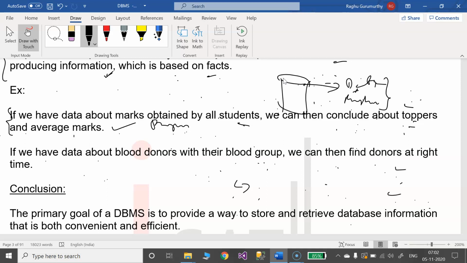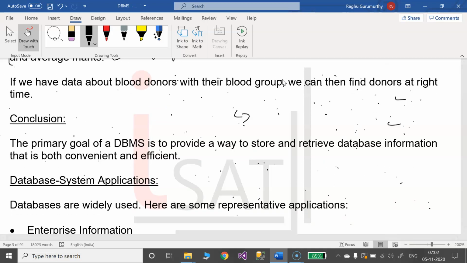Later they are telling that even blood group related data, I mean blood donors and their group related data, is also a good example of a database management system, through which we can access the donors and their addresses and phone numbers, etc. So at the end there is a conclusion.